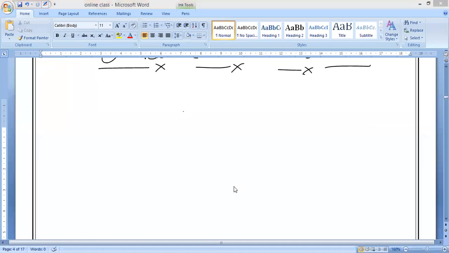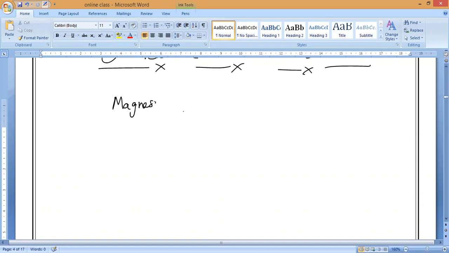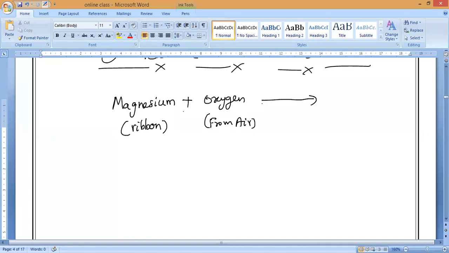Now magnesium plus oxygen. If you burn magnesium in air, what are we going to get? Magnesium is available in what form, guys? In the form of a ribbon. Yes or no? Next, if you burn it in the presence of oxygen, which is coming from air, then the burning reaction gives a white powder.